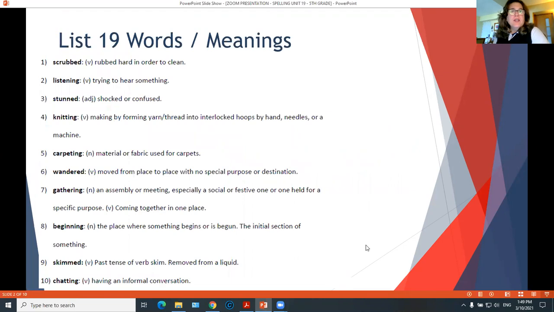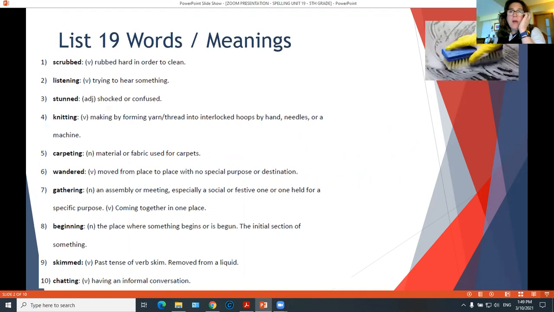Okay, the first word is scrub. Scrub is the past form of the verb scrub, and scrub means to rub hard in order to clean. For example, in the picture, we see somebody that is scrubbing the floor. So this floor is getting scrubbed, okay? So it's being rubbed in order to clean it.